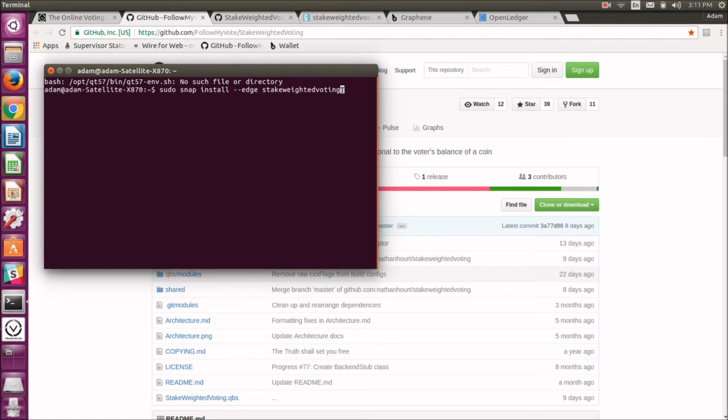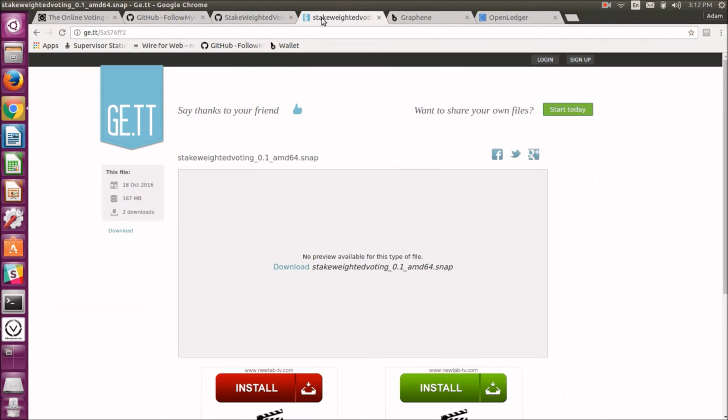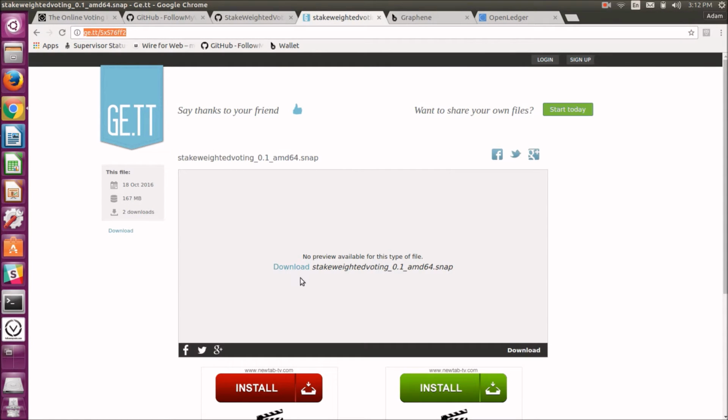So if you run into challenges by entering this command into your terminal to install the snap package, don't worry, you can go to this URL here and download the file directly onto your computer. Now, Google Chrome and Firefox may wig out on you and try to warn you not to download the file. If that's the case, you can always use the Opera web browser to download the file without any issue.